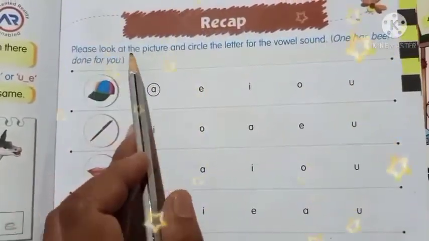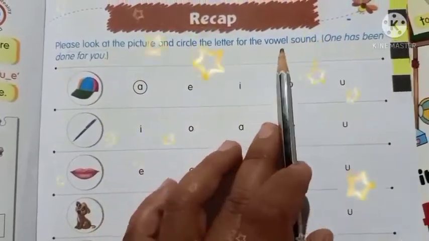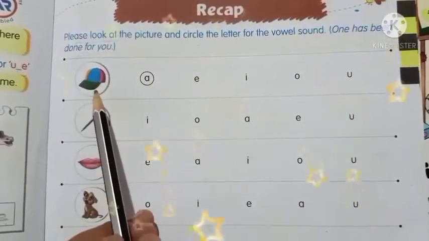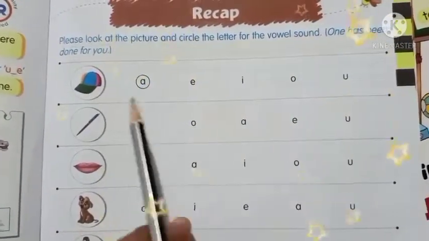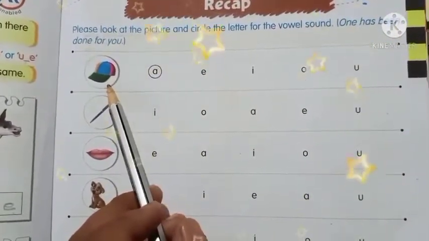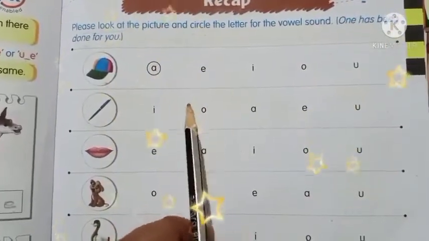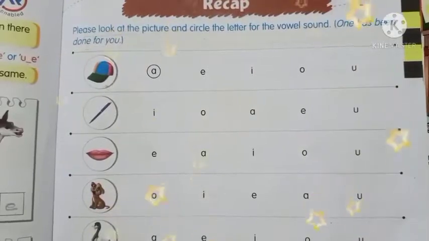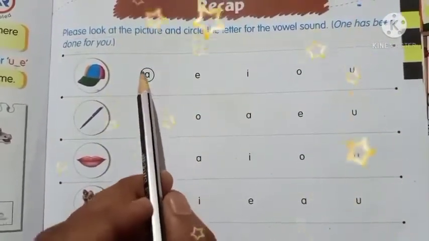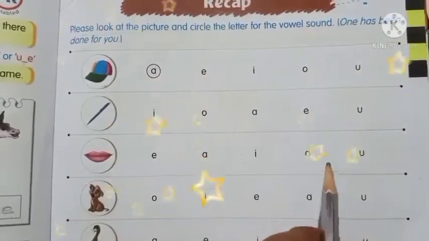Okay, please look at the picture and circle the letter for the vowel sound. One has been done for you. Now what we have to do, we have to look at the pictures. Like a picture is there. What is this? This is cap. C-A-P, cap. So the long vowel sound that is coming is A. Here the example is already given, so they have circled it.